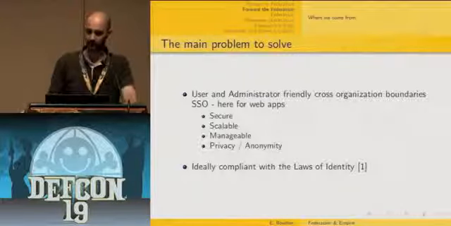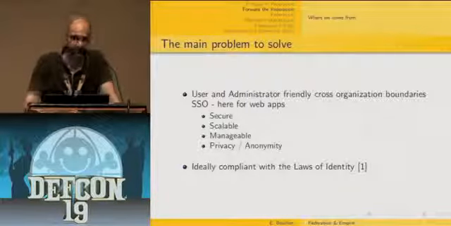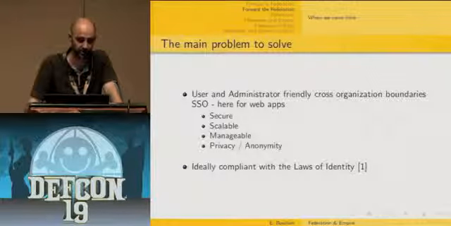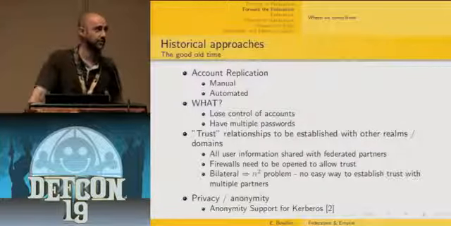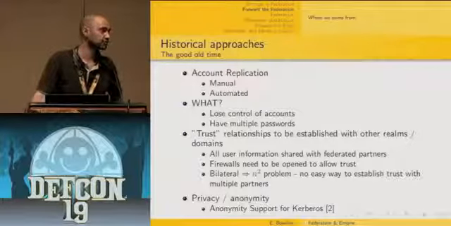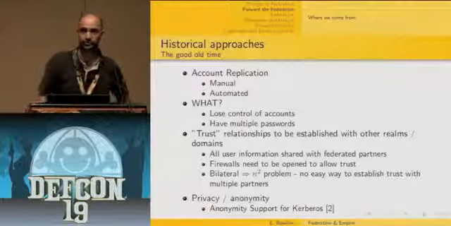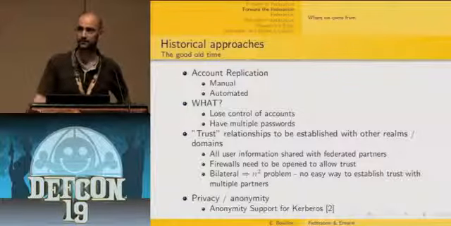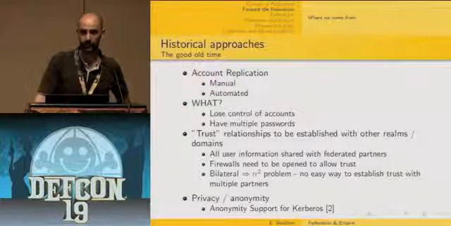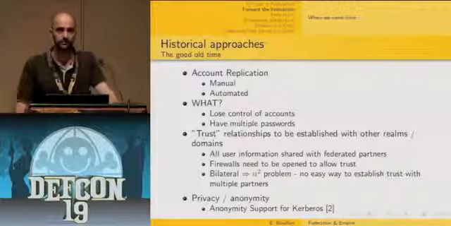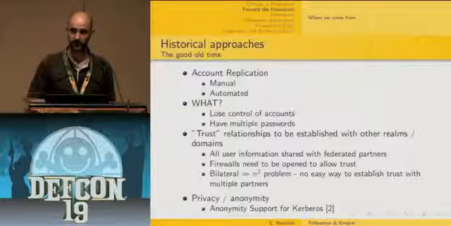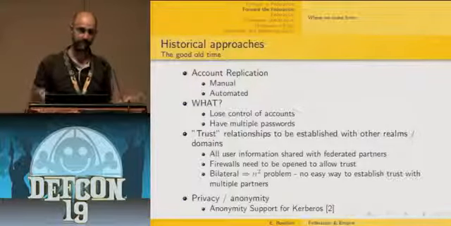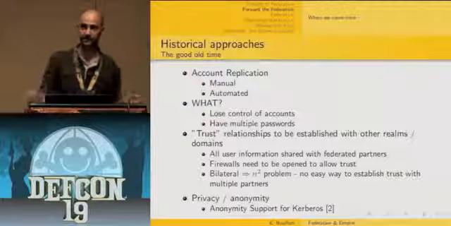So here I'm going to focus on web applications. That needs to be secure, scalable, easy to manage, and ideally take care of privacy and anonymity issues. This problem is not new, and of course previous solutions have already been deployed. Usually these solutions rely either on duplicating user accounts more or less intelligently, or on establishing trust relationships between security domains, typically Kerberos trust relationships between Active Directory domains, be it unilateral or bidirectional trust relationships.